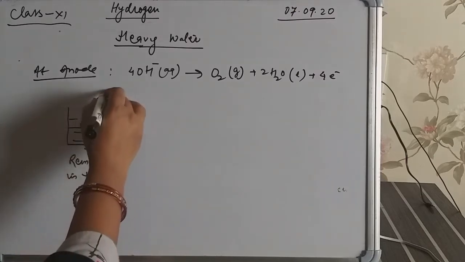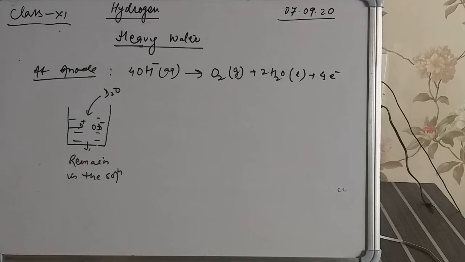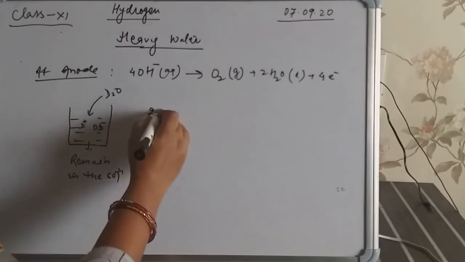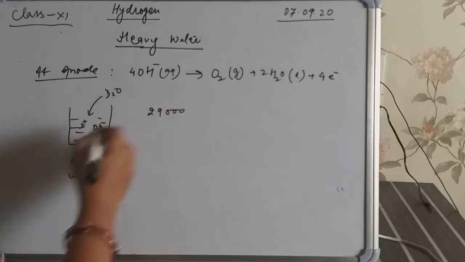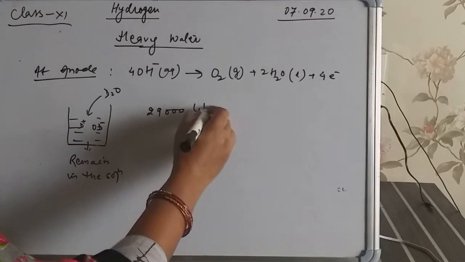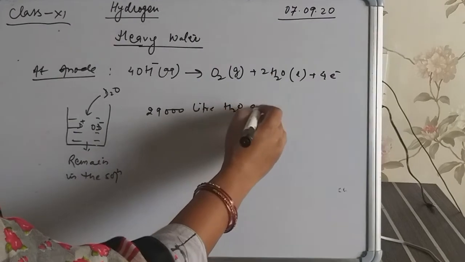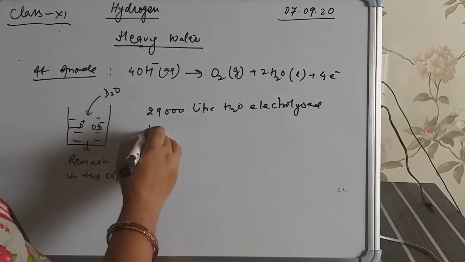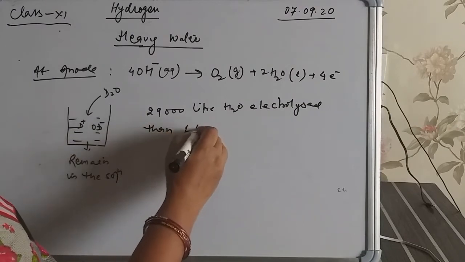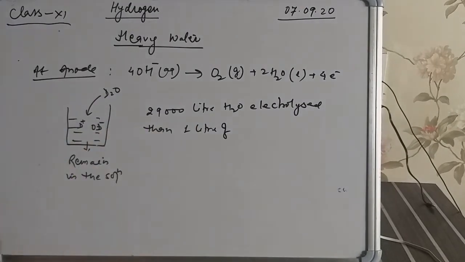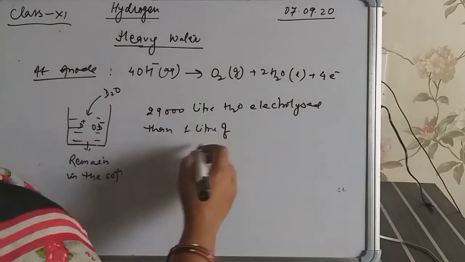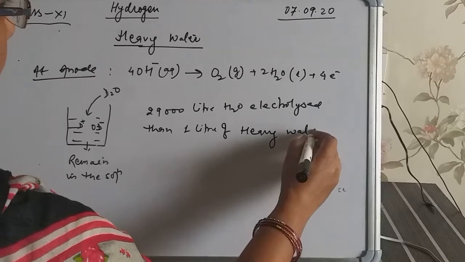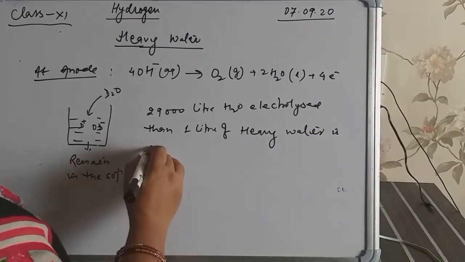This is due to D2O. Approximately 29,000 liters of water electrolyzed gives 1 liter of heavy water.